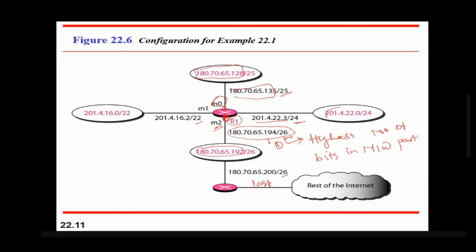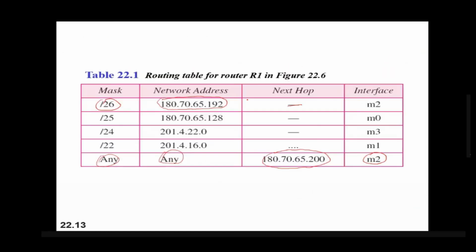So this address will be added. Mask is 24, and interface will be, so M0, M1, M2. The name of the interface is missing here, so we will name this interface as M3. So 201.4.22.0. It is going through M3, and remaining entries are added like this. So this is the routing table for R1.